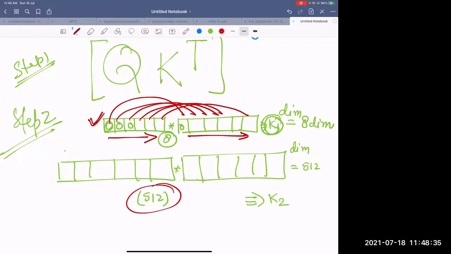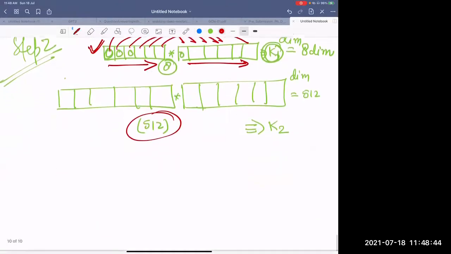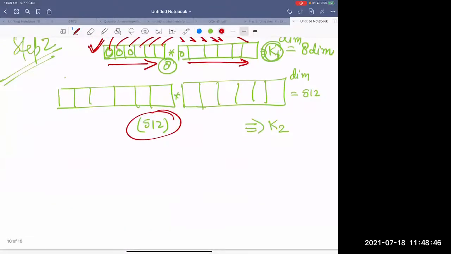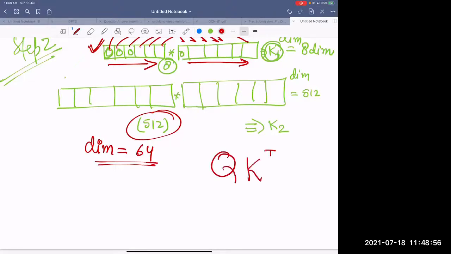So whatever multiplication you do needs to be normalized with respect to the dimensions. Our dimension was 64, so we normalize QK^T by dividing by the square root of 64.